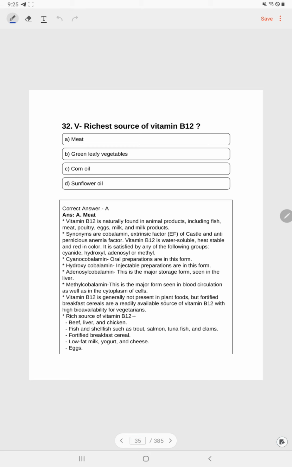B12 is generally not present in plant foods, but fortified breakfast cereals are readily available sources of B12 with high bioavailability for vegetarians. Rich sources of B12: beef, liver, chicken, fish, shellfish such as trout, salmon, tuna fish, clam, fortified breakfast cereals, low fat milk, yogurt, cheese, egg.